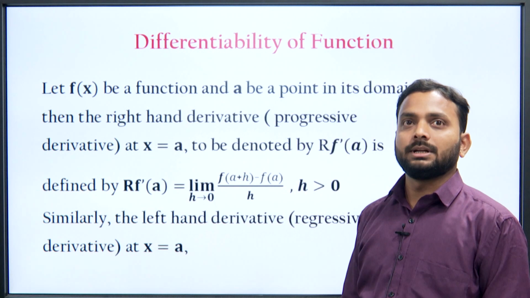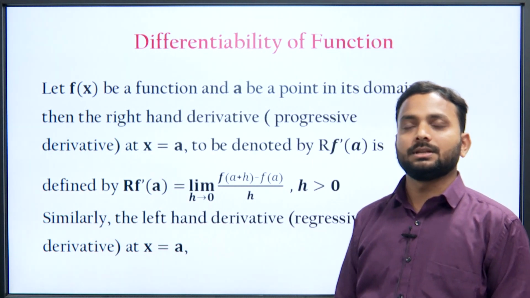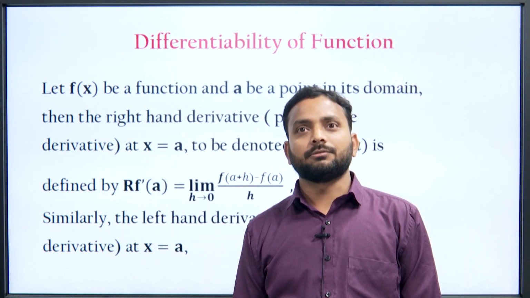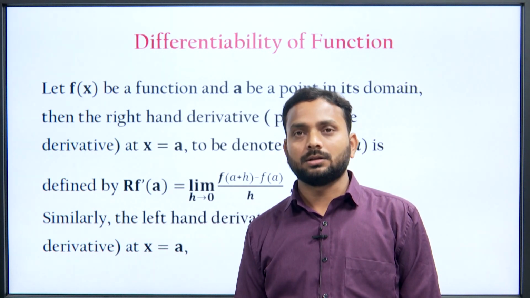Then differentiability of a function, when we say that a given function is a differentiable function or not.